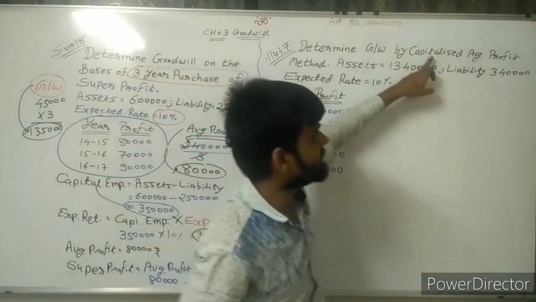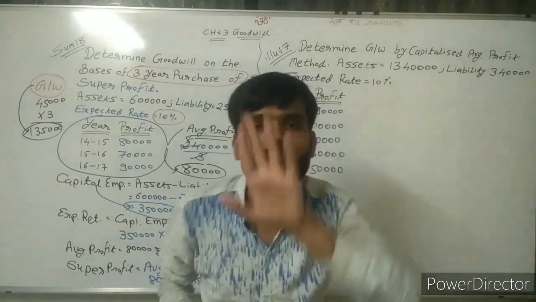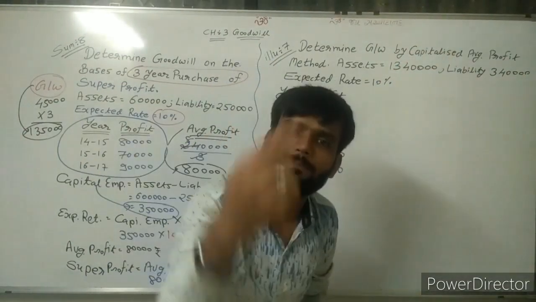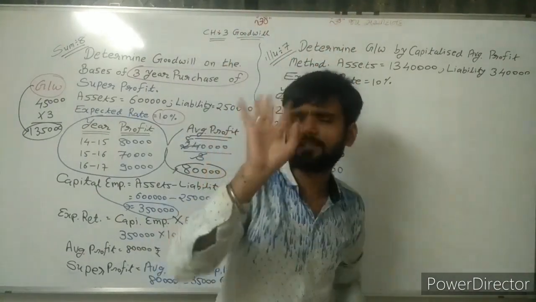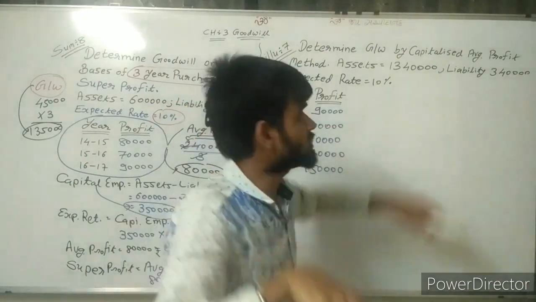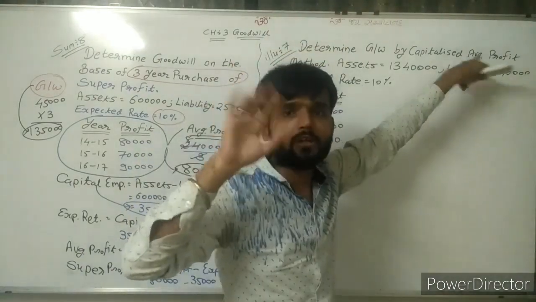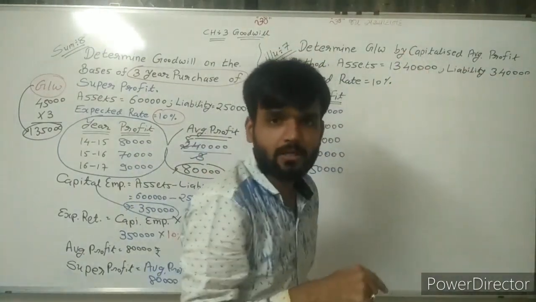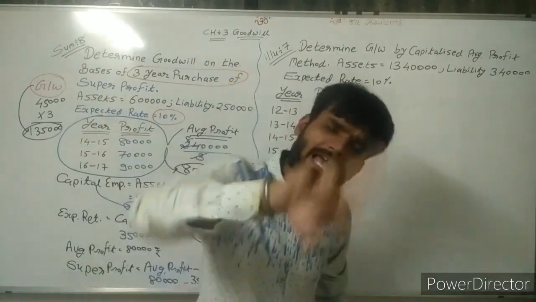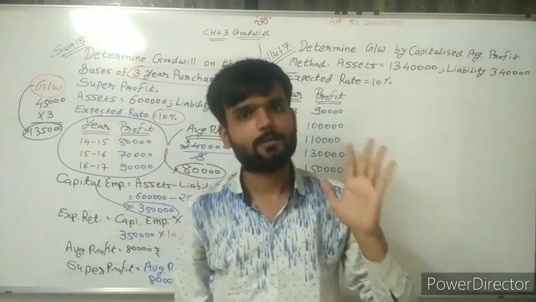Now, capitalized average profit. So we need to capitalize average profit. Suppose here capitalized super profit is given, then we need to find capitalization of super profit. Only two methods are there. We can capitalize two values: capitalization of average profit, or second method, capitalization of super profit. Here in the question average profit is given, but we are doing this sum by both methods.